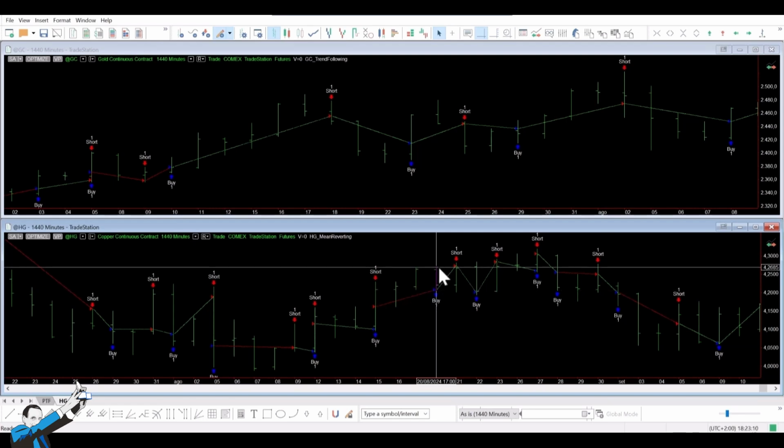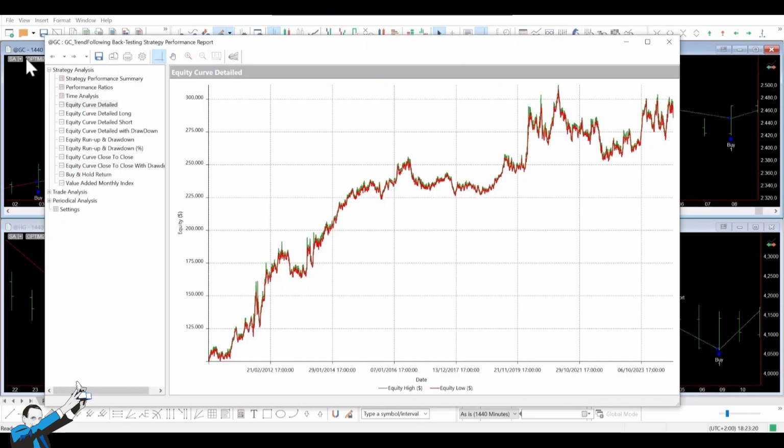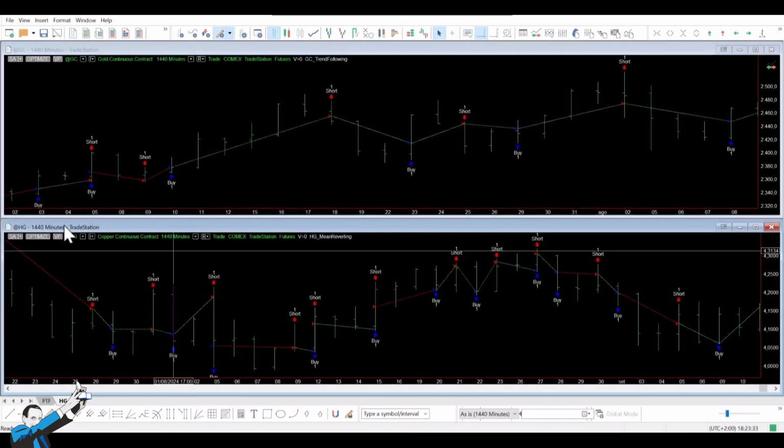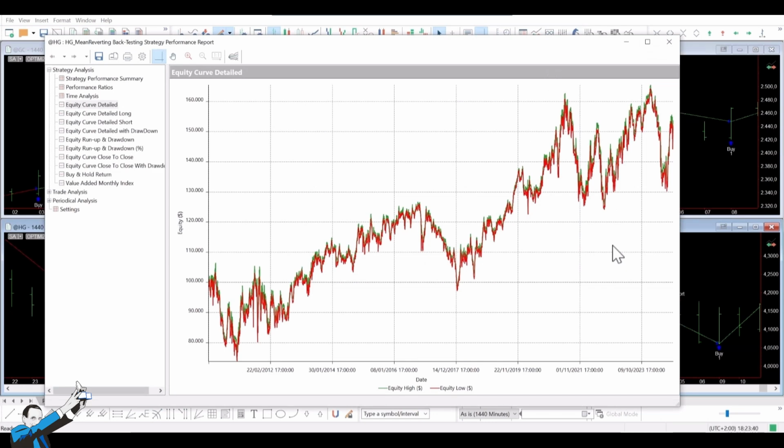Now, since we're applying different logics to two commodities, let's take a look at their performances. For the gold system, this is the resulting equity line. It's not the most appealing, but at least it's upward trending. As for the mean reverting system on copper, this is the equity line. Again, not very attractive, but it's growing.